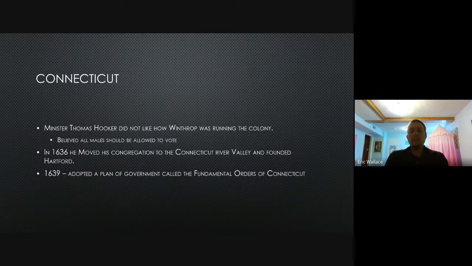In 1639, they will officially adopt their plan of government called the Fundamental Orders of Connecticut. This is going to be the first written constitution in what we know as America. Obviously, today, every state has their own state constitution. We have the national constitution. Okay, this will be the first written down constitution in America, the Fundamental Orders of Connecticut. Again, put a little star next to that. Make sure you know that for your test.